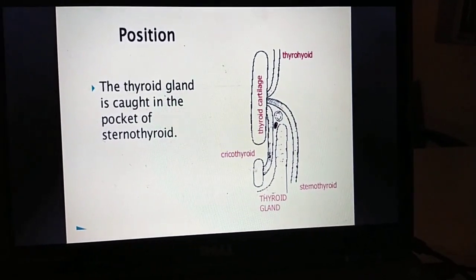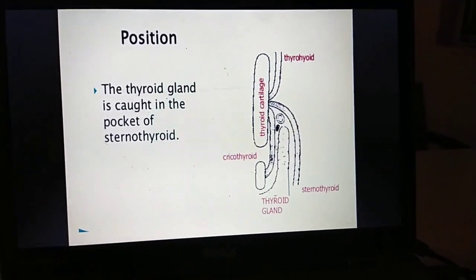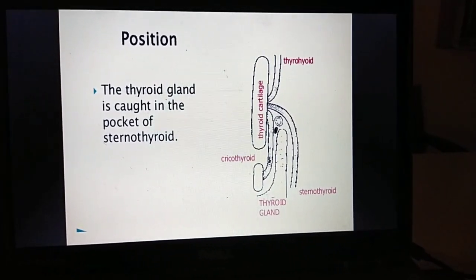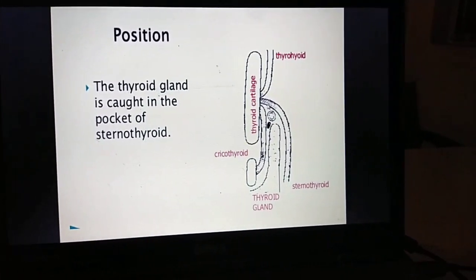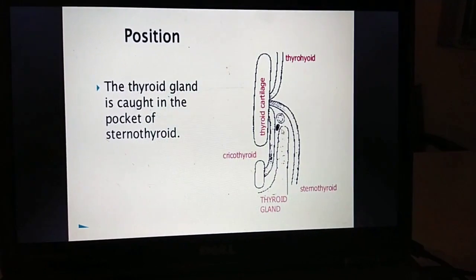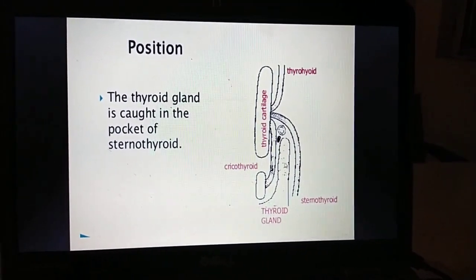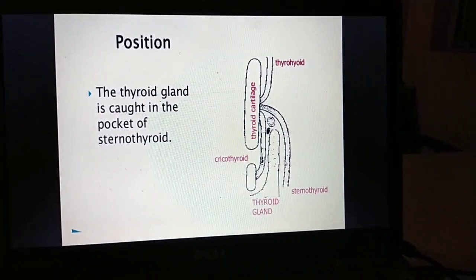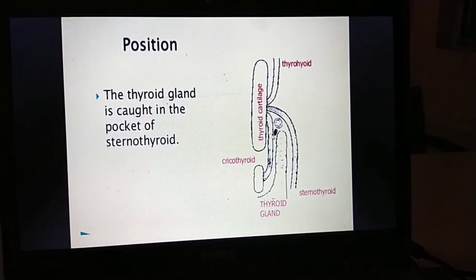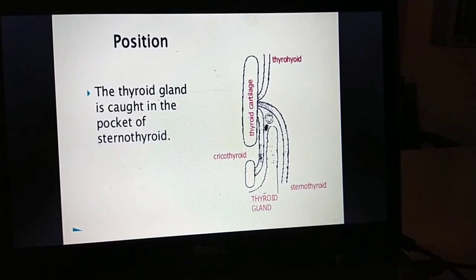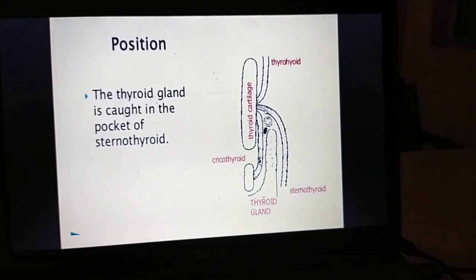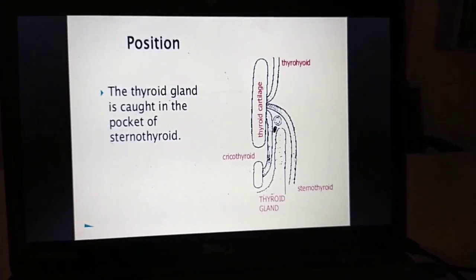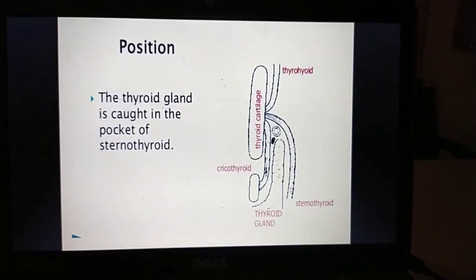Okay, this is the cricoid cartilage. You can see here, this is the thyroid muscle, and this is the sternothyroid muscle, and this is the thyroid gland. Okay, and it pockets, like completely cocking the thyroid gland, like a pocket. This is the sternothyroid muscle. Because of that, it is in that position.